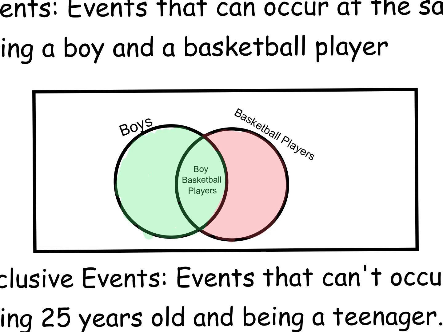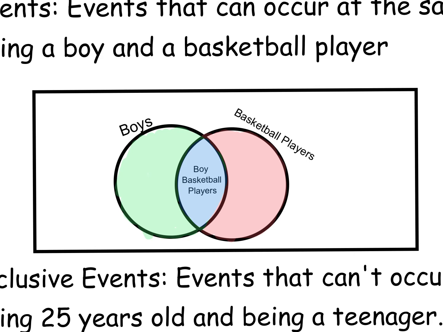But the part in the middle that is blue, that's where those two overlap. Those are the boys and the basketball players. Sorry, let me say that again. Those are the people who are boys and basketball players at the same time. In the overlap, you have to be both in the boys circle and in the basketball player circle.